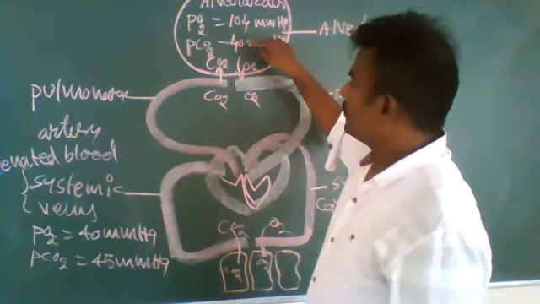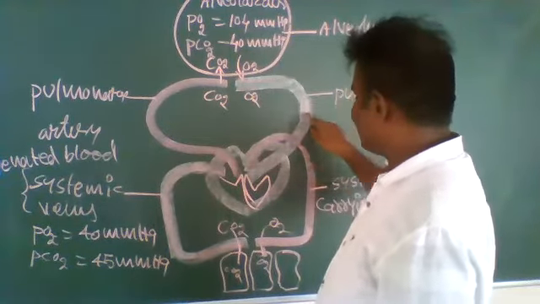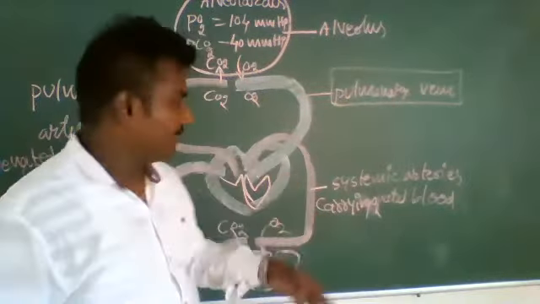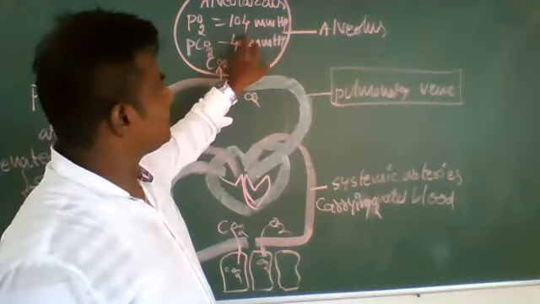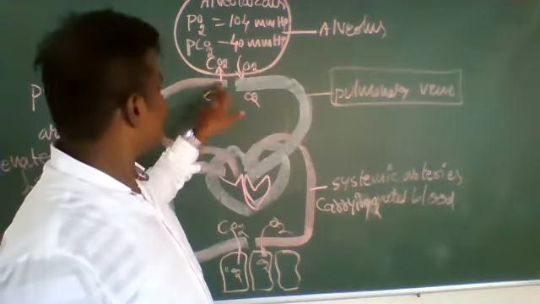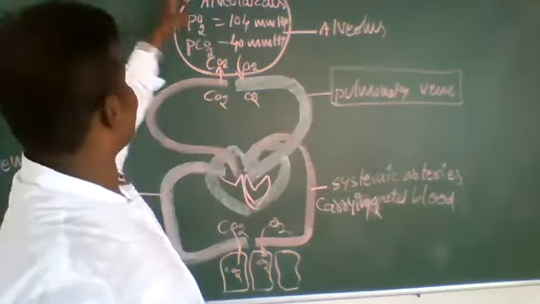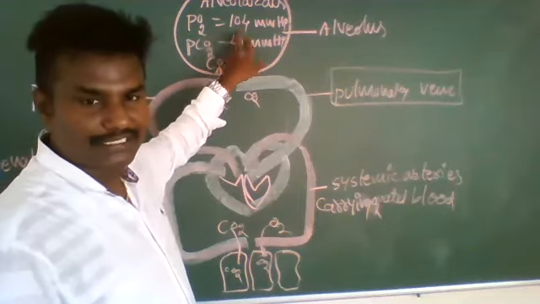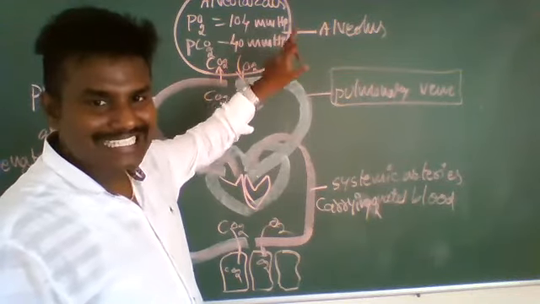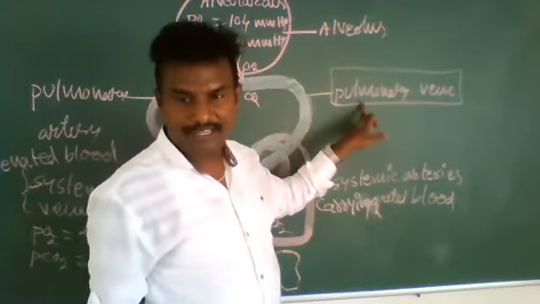When deoxygenated blood becomes oxygenated, that oxygenated blood is carried to the heart through the pulmonary vein. I already said this orally. In the lungs, deoxygenated blood becomes oxygenated, and carbon dioxide is expelled out. With inspired air, oxygen enters the lungs, and exchange of gases takes place. Oxygen combines with the blood, which is then called oxygenated blood, and this is transported to the heart through the pulmonary vein.